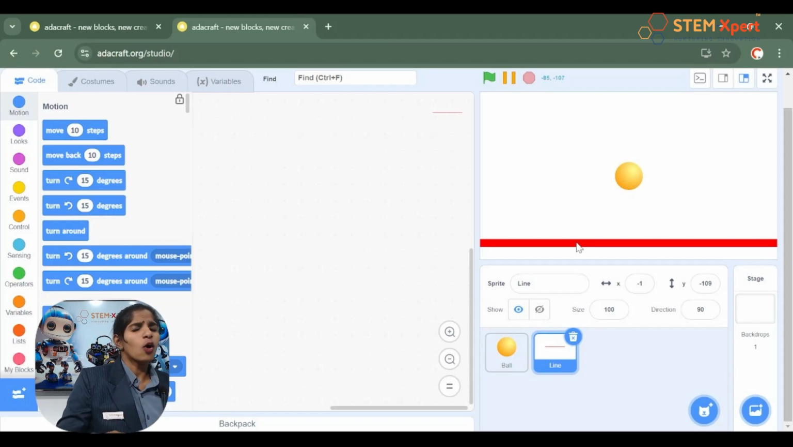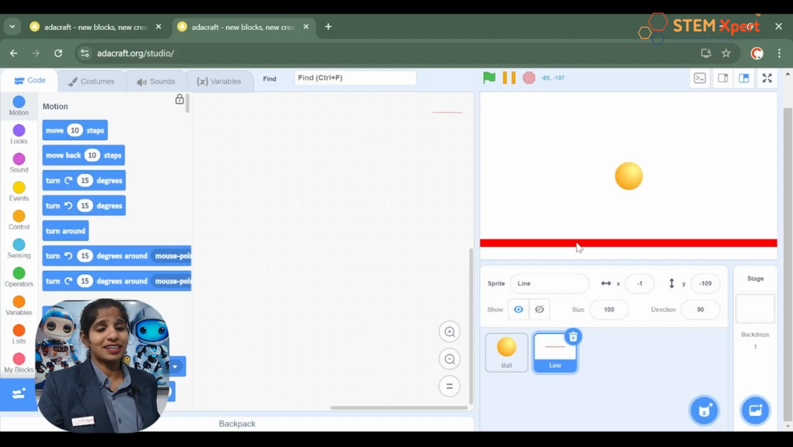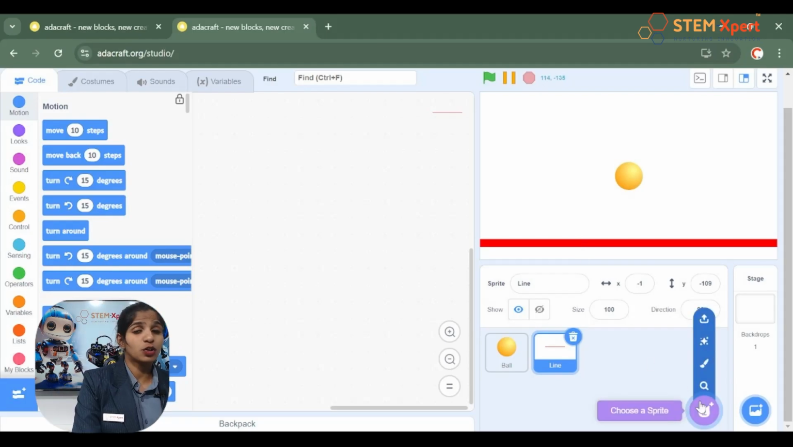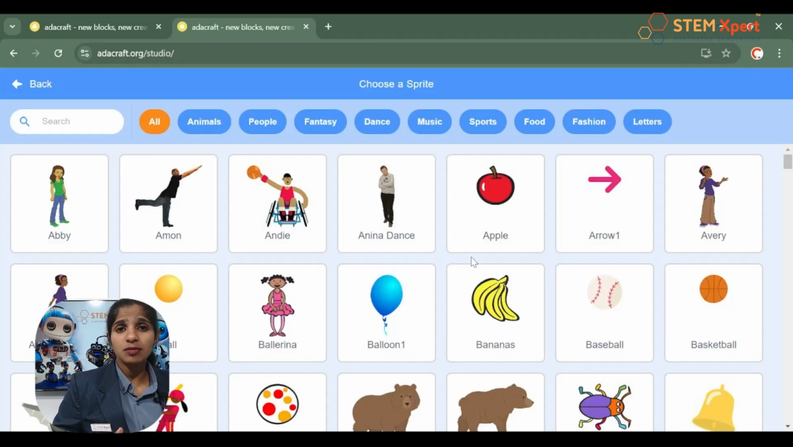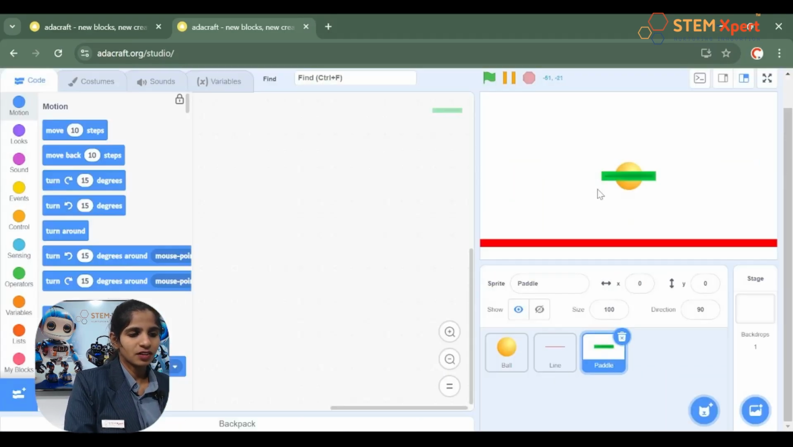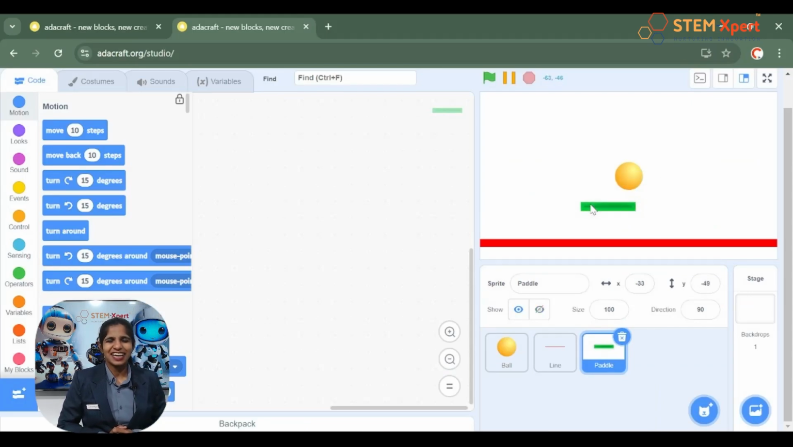Yes, not only that, we have one more sprite, right? Can we add that now? Come, let's do that. Go to the Adacraft library again. Click on the first option, which is to search from the Adacraft library, and then search for a paddle. Well, I got it. What about you? Have you got it? Good. So now the designing part, which includes the addition of sprites, is ready, right?